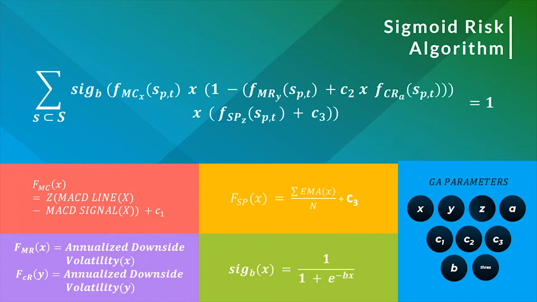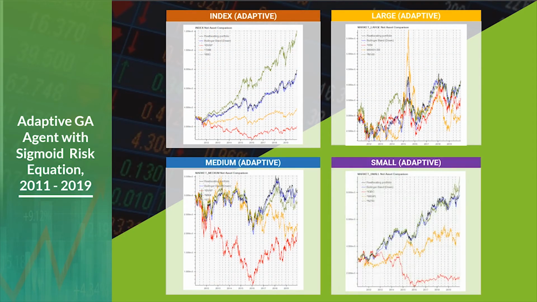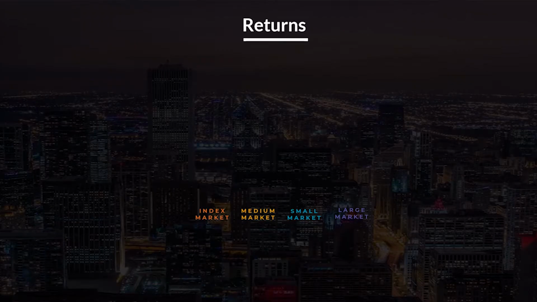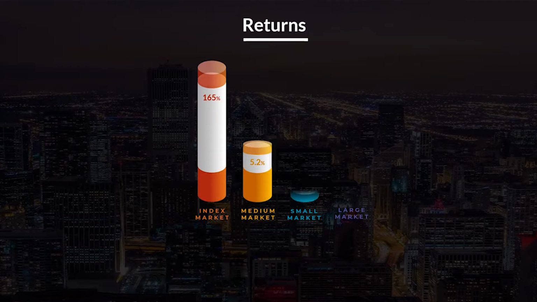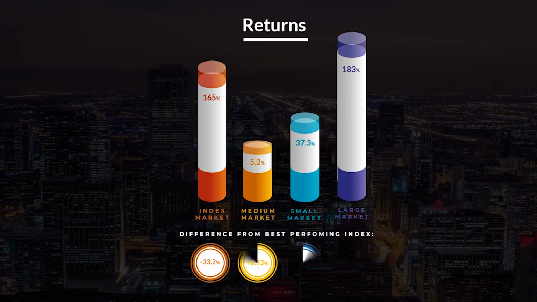Thus, we supplemented the existing metric with an additional GA parameter, C3. Finally, we changed the equation to using the sigmoid function. We find that the adaptive GA agent now typically achieves the best or second best portfolio. Overall, our adaptive GA agent has achieved up to 183% total returns upon the initial investment amount of $300,000.